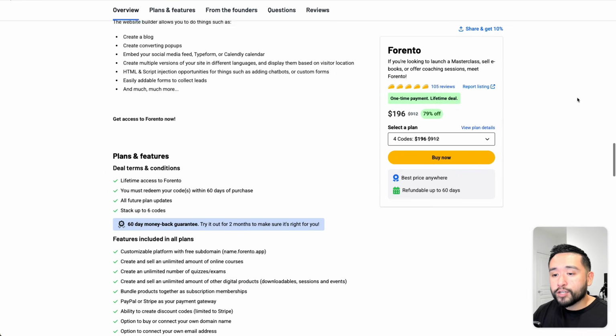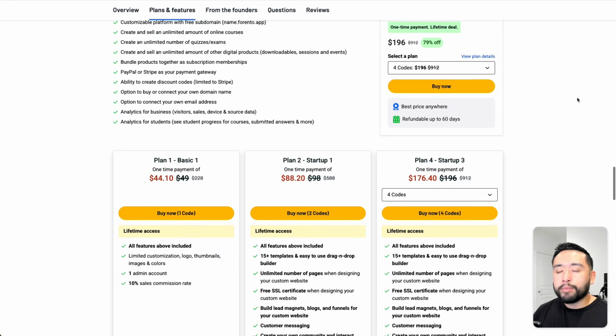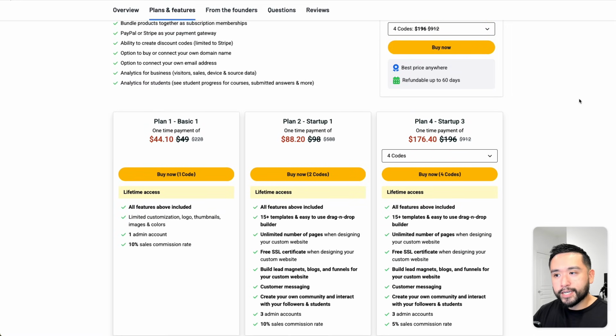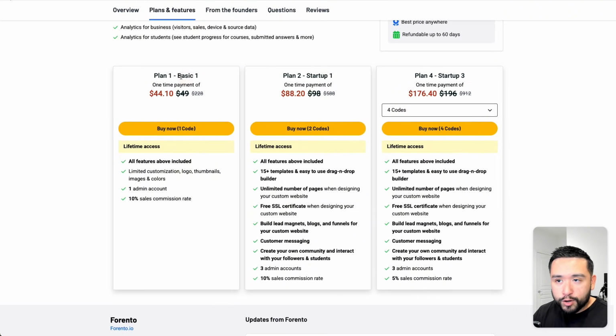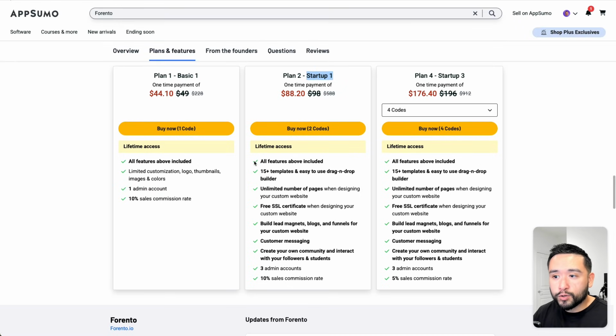Now, for the Forento lifetime deal, the plans are kind of confusing. Depending on how many codes you purchase, you are tied to either their basic plan on their website or their startup plan. So their startup plan gives you all of these features, but if you increase the number of codes you purchase, you can decrease the total percentage of commission that they take. So the most commission that they will take from your sales is 10% for both the basic and startup plan.